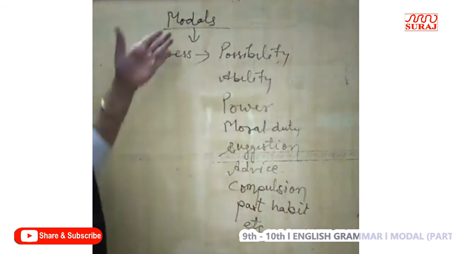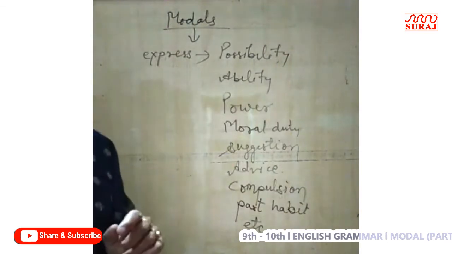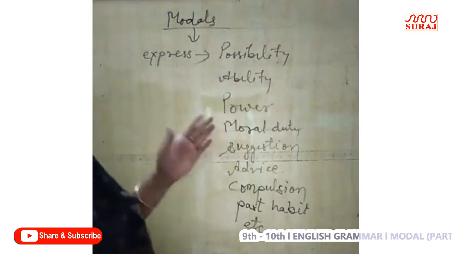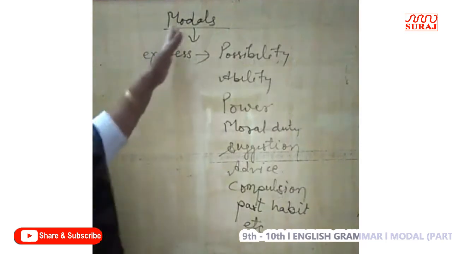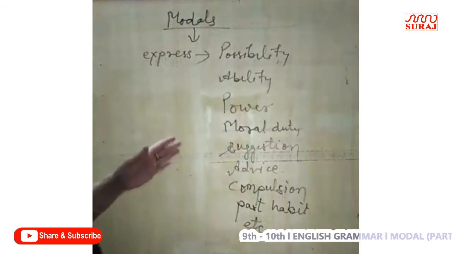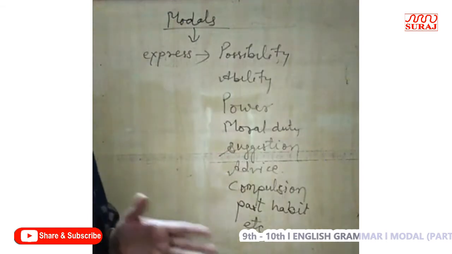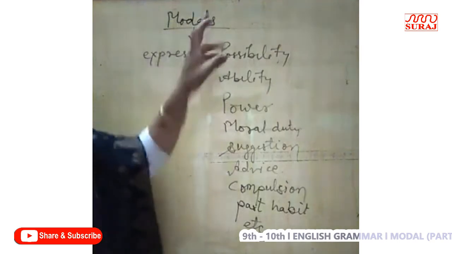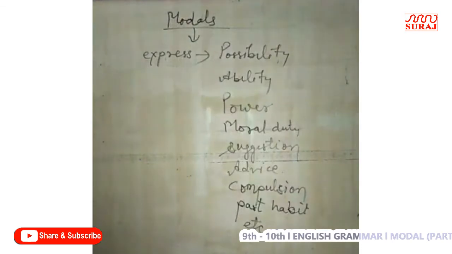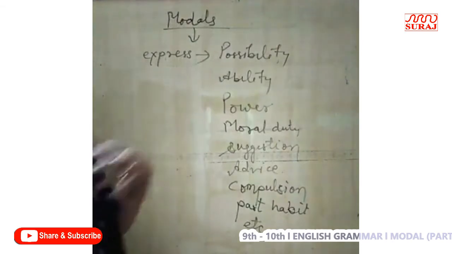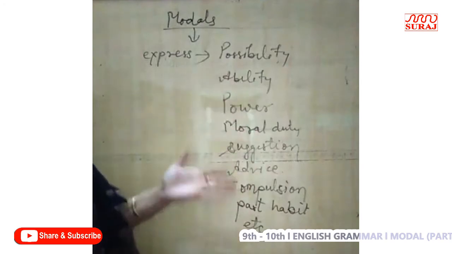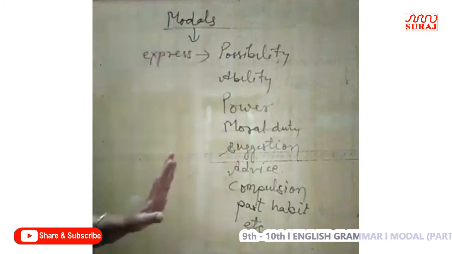And what are the characteristics of modals? Modals can be used only before the main verb. They can't be used independently. They can't be used separately because they are modal auxiliaries. Primary auxiliaries can be used independently as a main verb too, but modal auxiliaries can't be used independently. They can't be used separately, right? So whenever we have to show ability, possibility, permission, moral duty, suggestion, then we will use modals, right?